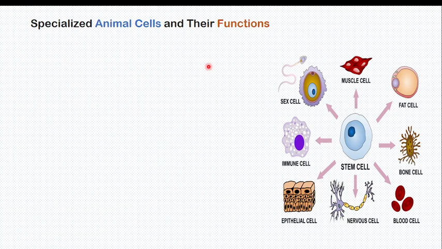So now let's start with specialized cells in animals. There are specialized cells in animals and specialized cells in plants, because animals and plants are all living organisms.